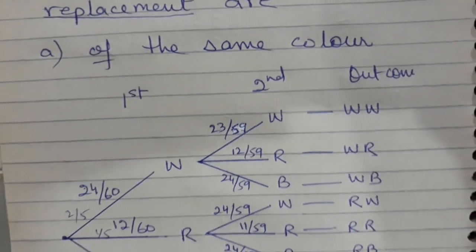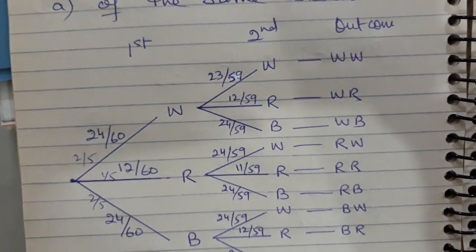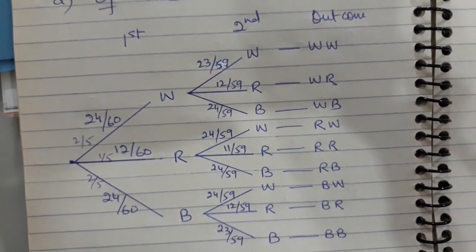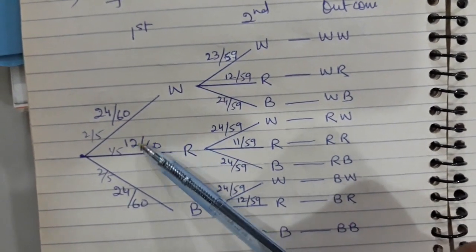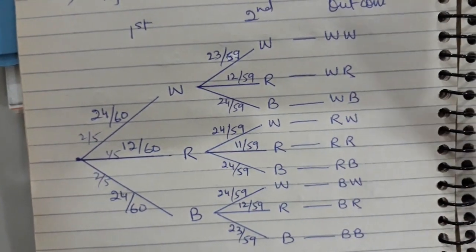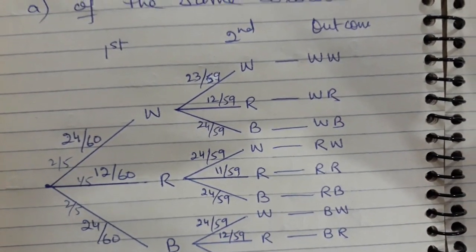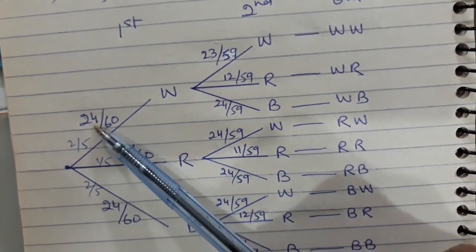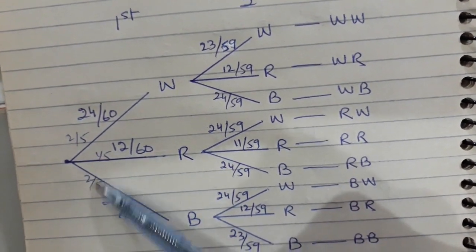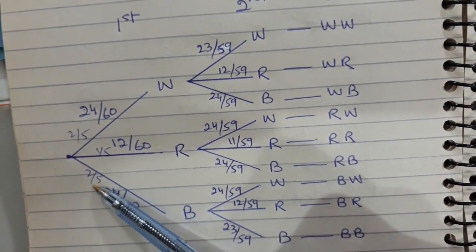So here is the tree diagram I have drawn. I have white, red and blue marbles, right? First time, probabilities I have written here. Now this is extremely important. Why I have explained it, pay attention please. These are the actual probabilities and these are the simplified forms, which I have written in very light color.